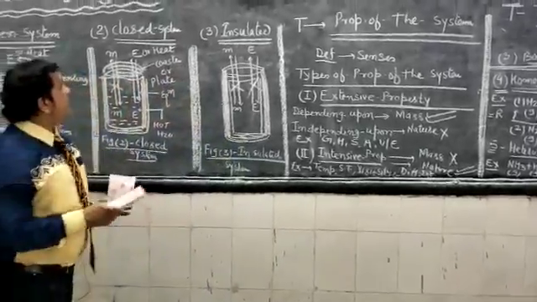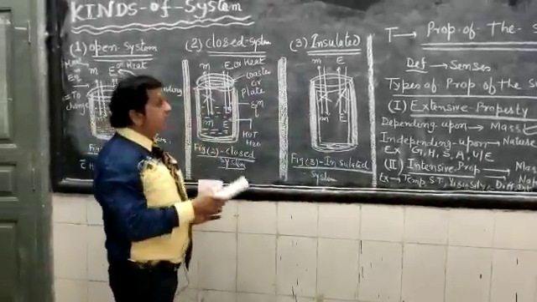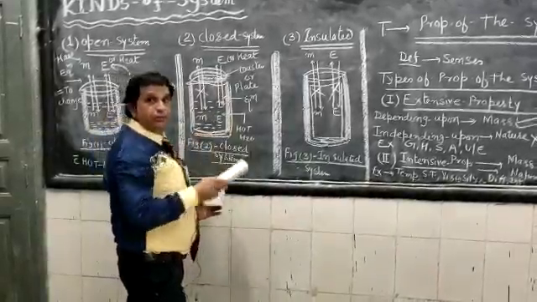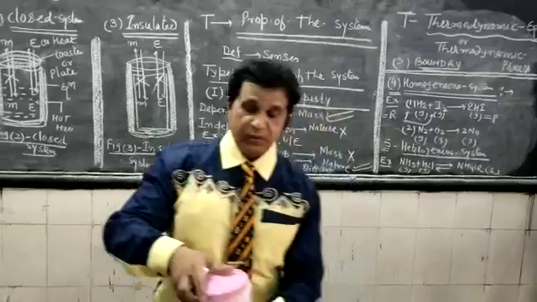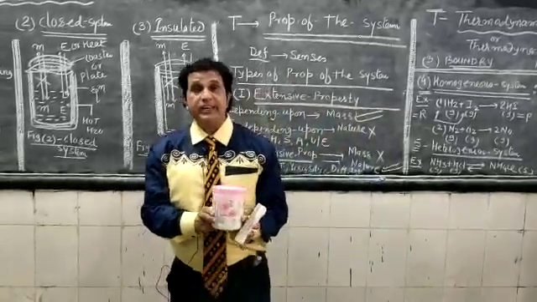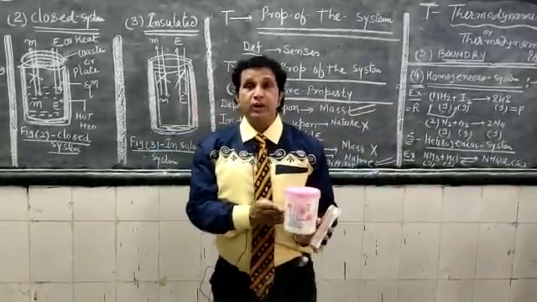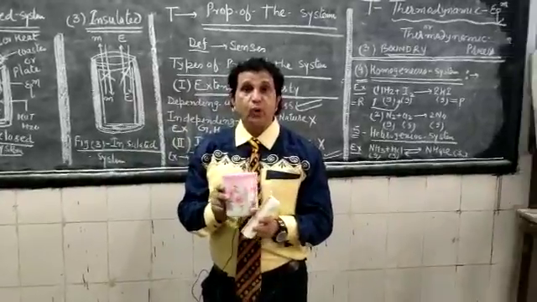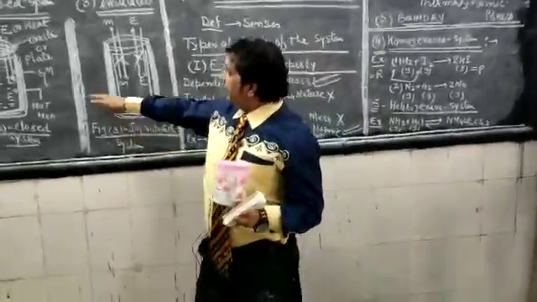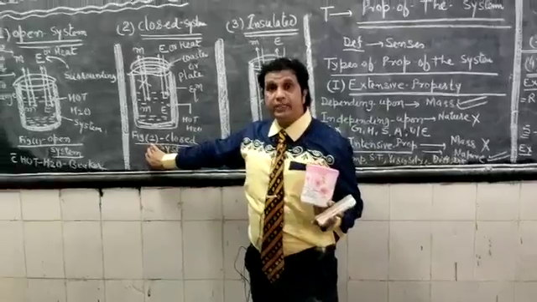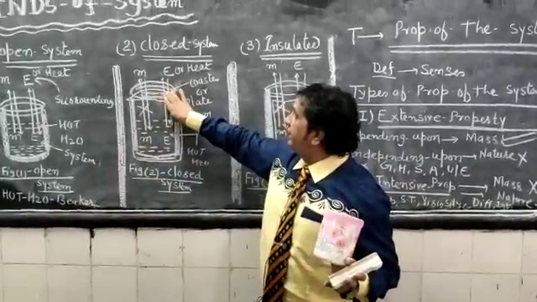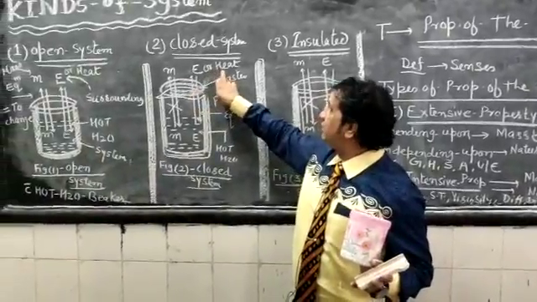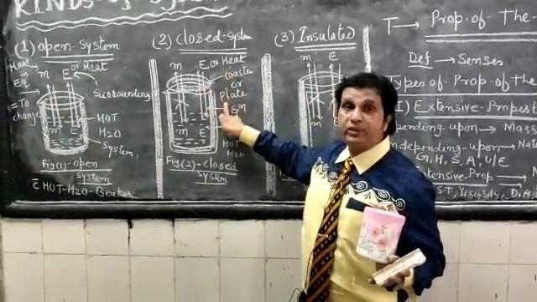Now the second type is the closed system. In this closed system I am using a coaster. This vessel, this small container, now acts as the closed system, as clearly shown in figure 2. I put it down and it is totally covered by a coaster, a plate, or a sheet.